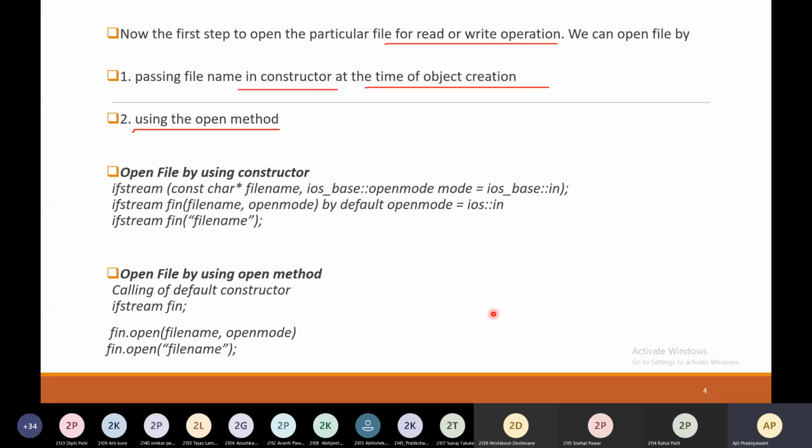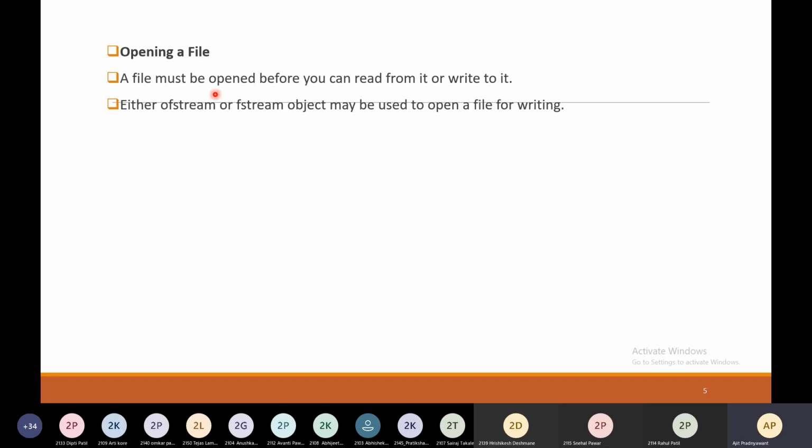So now, how to open a file? Opening a file. A file must be opened before you can read from it or write to it. Either an ofstream or fstream object may be used to open a file for writing, and an ifstream object is used to open a file for reading purposes only.